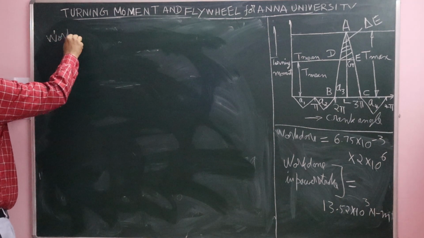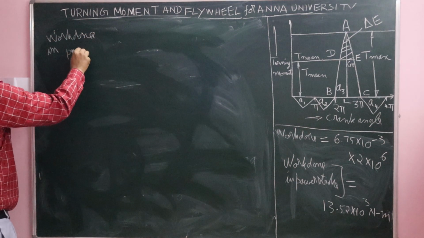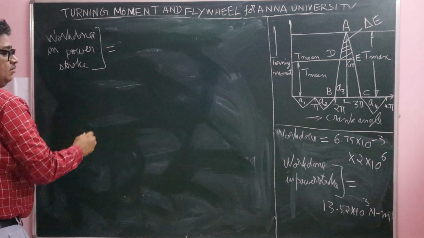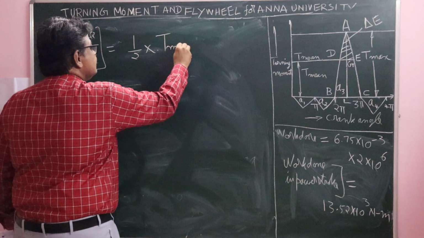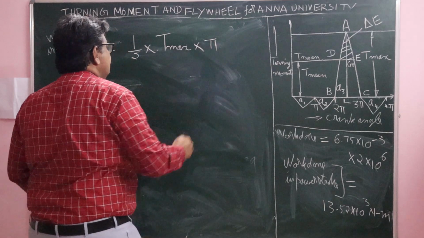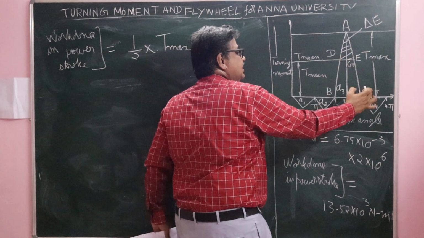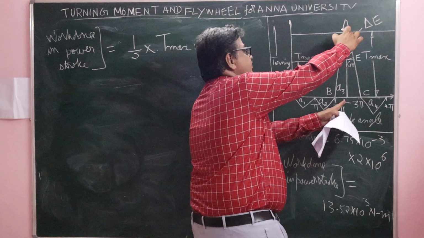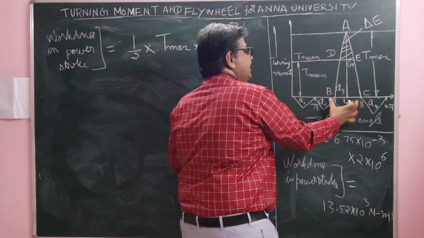Therefore, work done in power stroke is equal to half into T max into pi. You see this? Work done during power stroke is this area A3, the area of the triangle. Half into base into height. Height is the maximum torque T max, and base is pi.